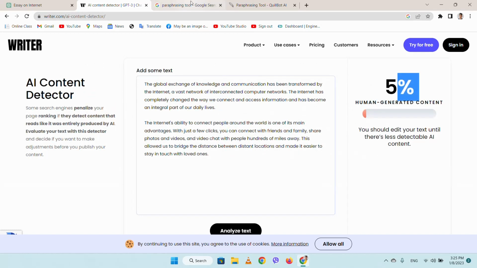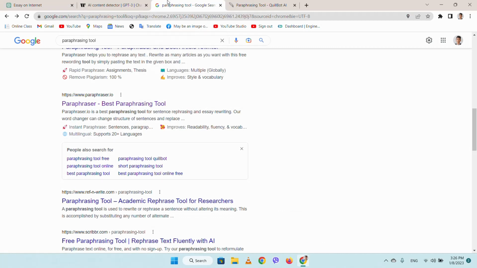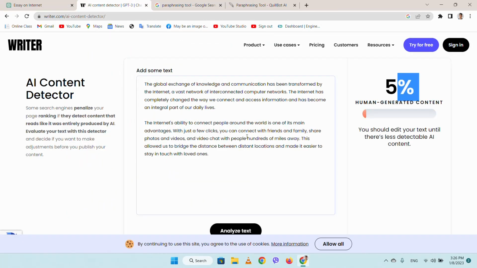But if you directly copy content from ChatGPT, then you can be caught, and other people can tell you that you are a cheater. So you must not copy everything from ChatGPT. You can paraphrase by using paraphrasing tools, and check whether it is human generated or not in a human generated content detector. In this way you can do your work from ChatGPT and enjoy.